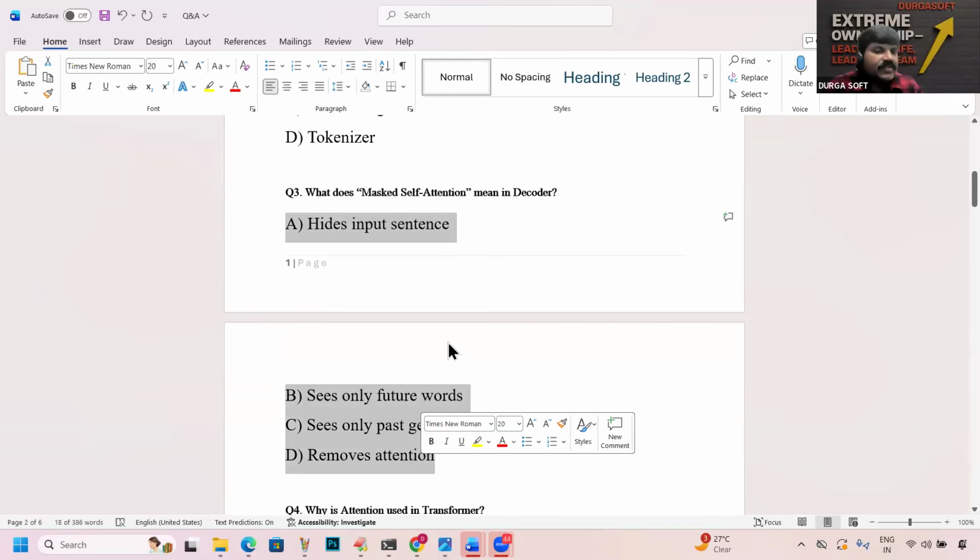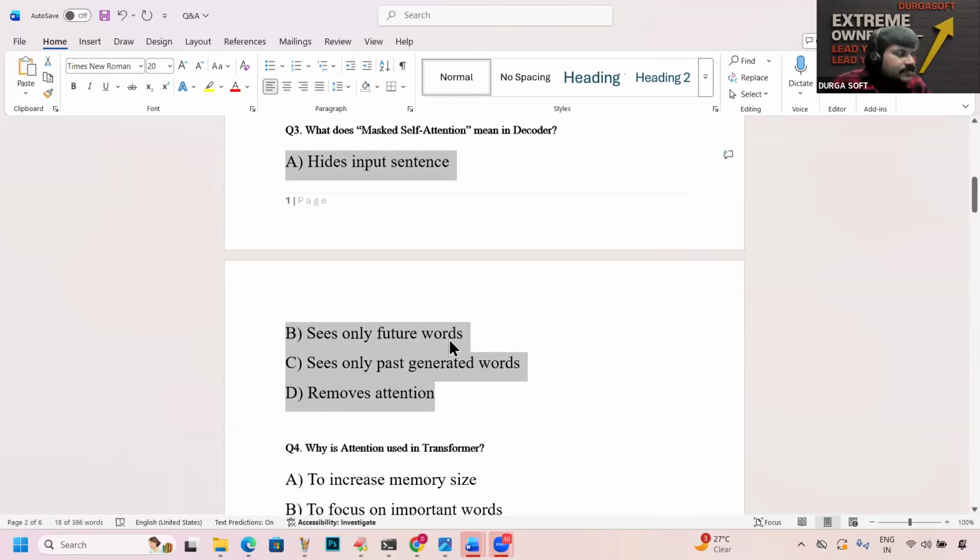Future words are masked so that the transformer does not cheat. Cheating is not going to happen, so it is required. We spent a one hour session on this masked word in the last session. Excellent, friends.